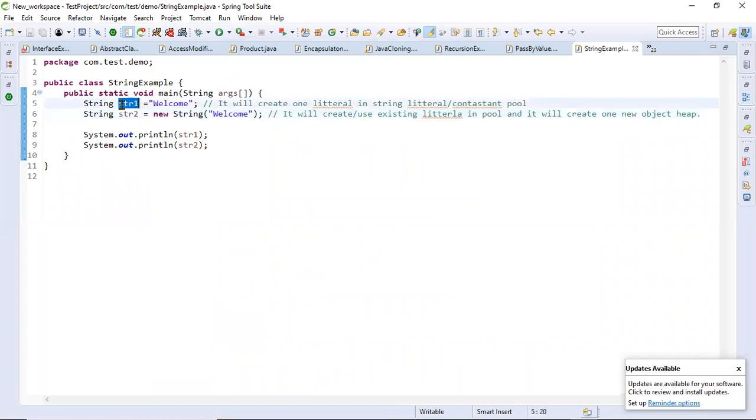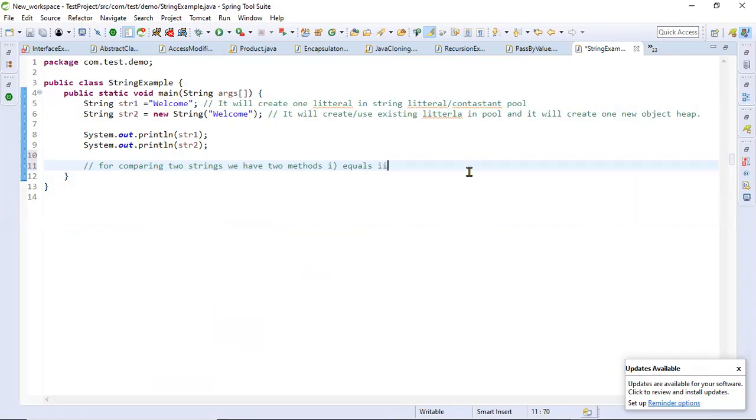Now let's try to compare these two, string 1 and string 2. For comparing two strings, we have two ways.